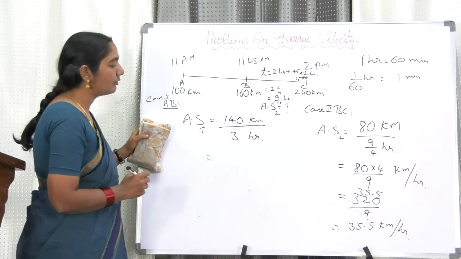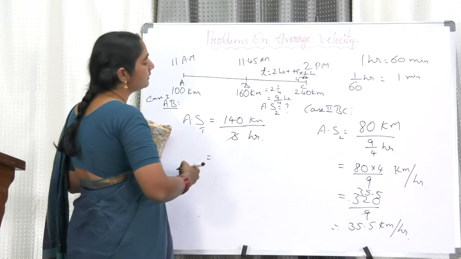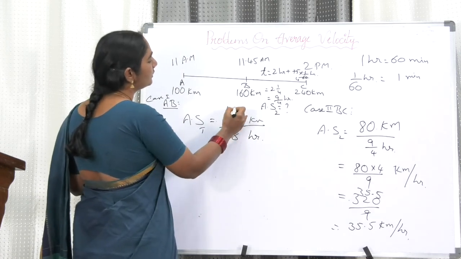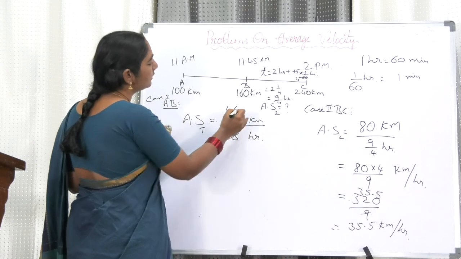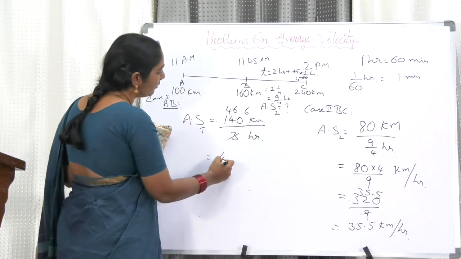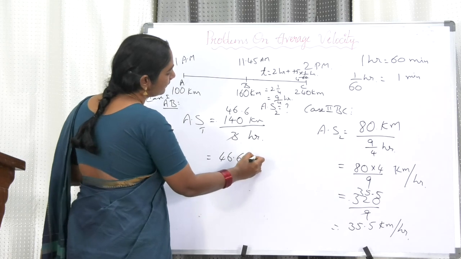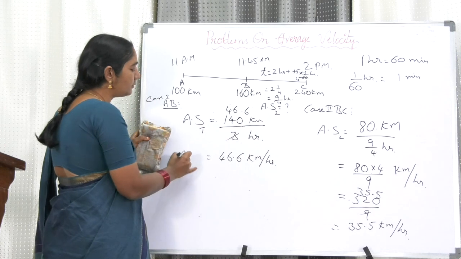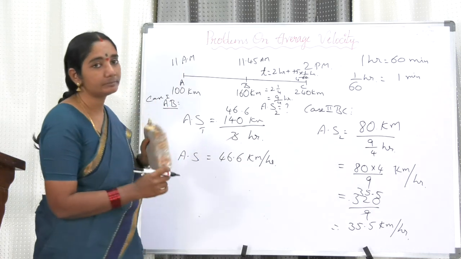So my dear friends, 140 by 3. 3 ones are 3, 3 fours are 12, 2 0, 3 sixes are 18, 206. So it is 46.6 kilometers per hour. This is the average speed for the whole journey.